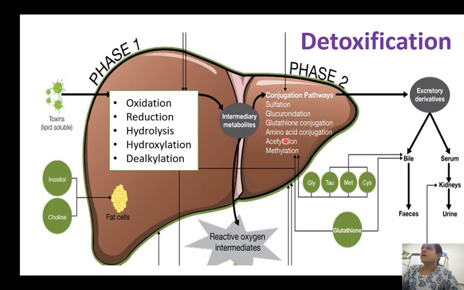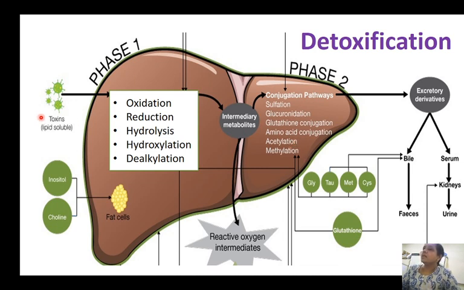Another one is amino acid conjugation. Glycine and taurine are the 2 amino acids that help in the conjugation process. If you remember the bile acids, they are sodium and potassium glycocholates and taurocholates. The glycocholates are formed with glycine, and the bile acids conjugated with taurine form taurocholates. So in that way, amino acids help in conjugation. Next, acetylation, where an acetyl group will be added. Methylation, where a methyl group will be added.